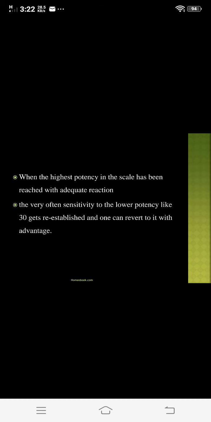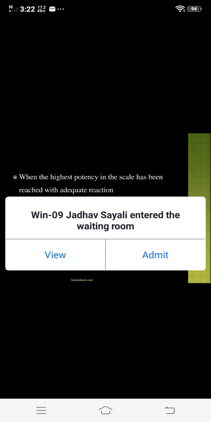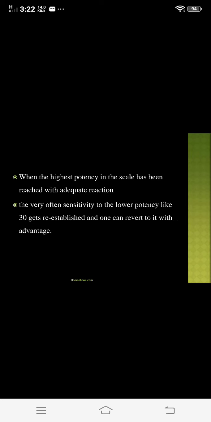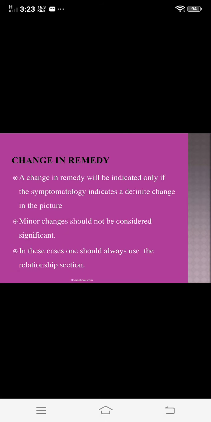Then very often sensitivity to the lower potency like 30 gets re-established and one can revert to it with advantage. That is, some patients are sensitive to low potency. So in those cases you have to change the potency of that remedy. So this is the second point, that is change of potency. Now the third point regarding the second prescription is the change in remedy.